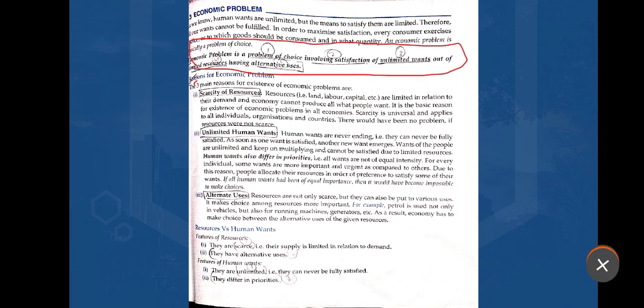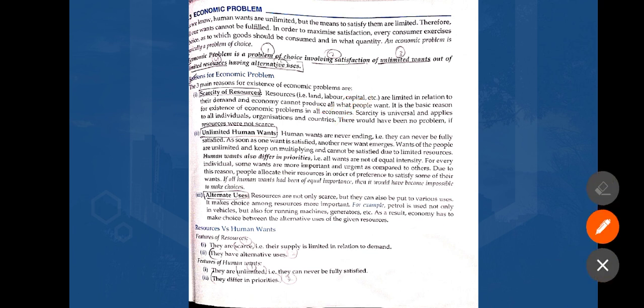Now what are the reasons for the economic problem? The things I am telling you are very important, and these should be included in your notes. There are three main reasons for economic problems. Number one is the scarcity of resources, that is, we do not have unlimited resources, so resources are scarce.